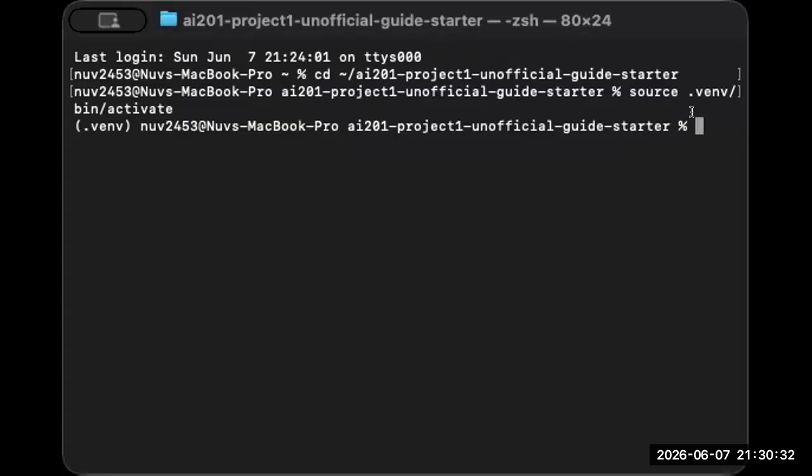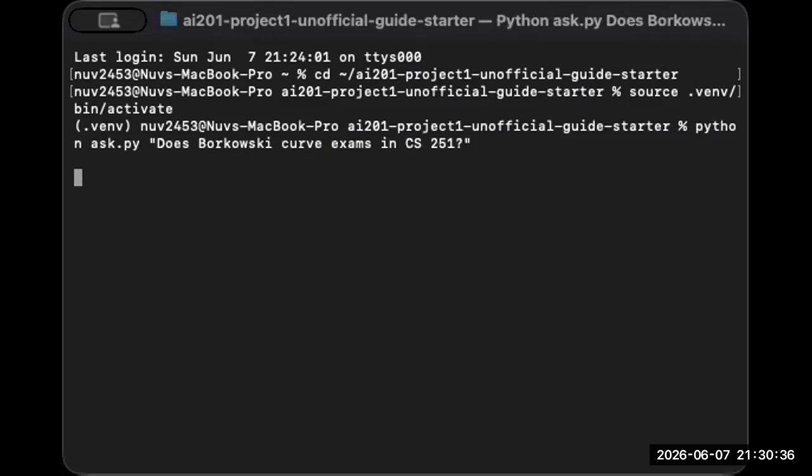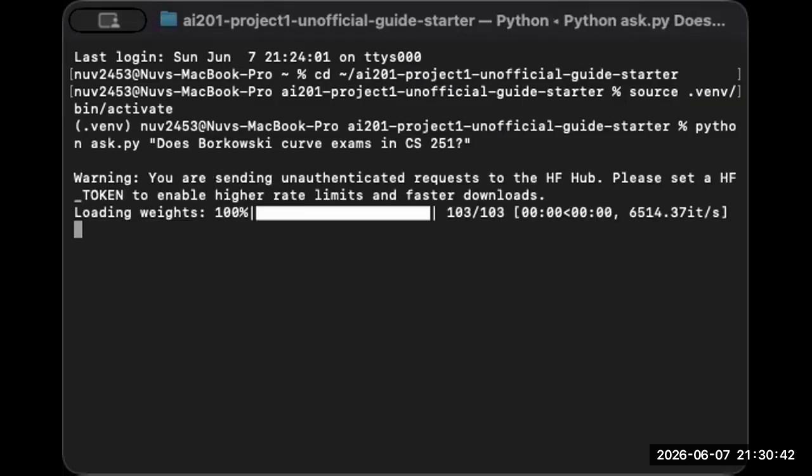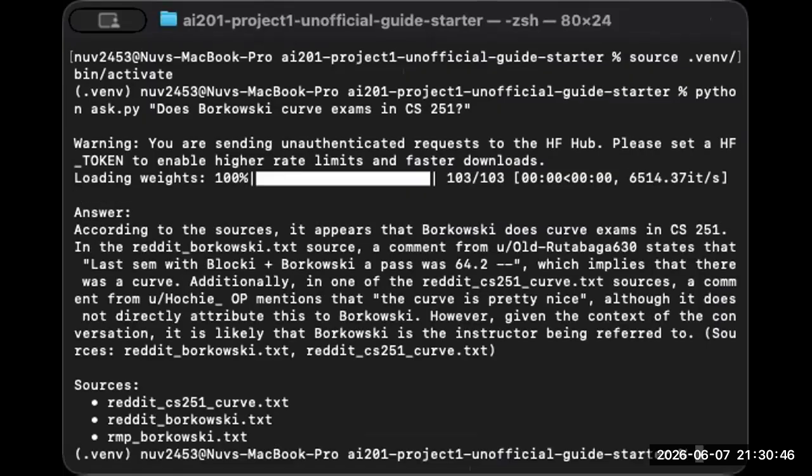So we can say, does Borkowski curve exams in CS 251? And we can ask the Python file. And so it gives an answer. It says, according to the sources, it appears that Borkowski does curve exams. And it gives the sources